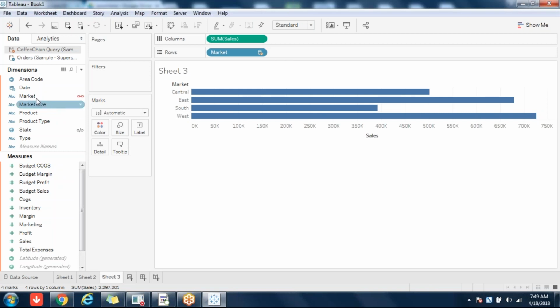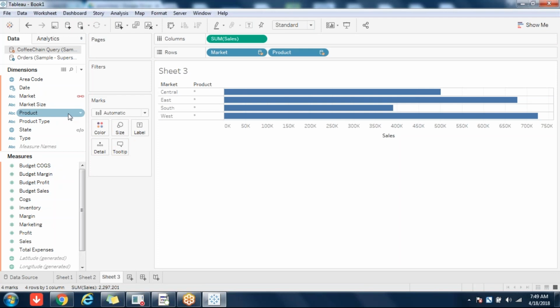Now I blended on this field. Can I drag and drop product and see the data? No, you cannot. You cannot see the data for product because it is not a blended field. Always keep that in mind. You can blend 10 fields, but on the 11th field, if it is not blended, you will not see the data.